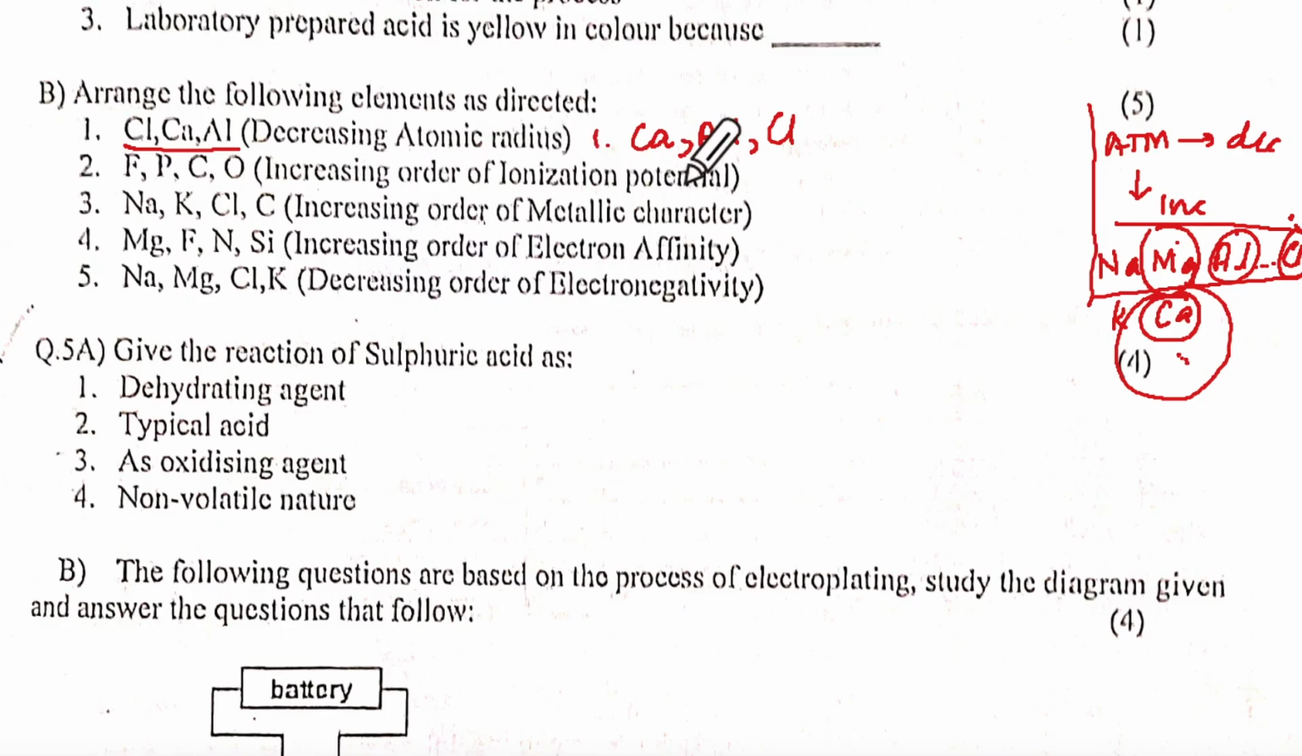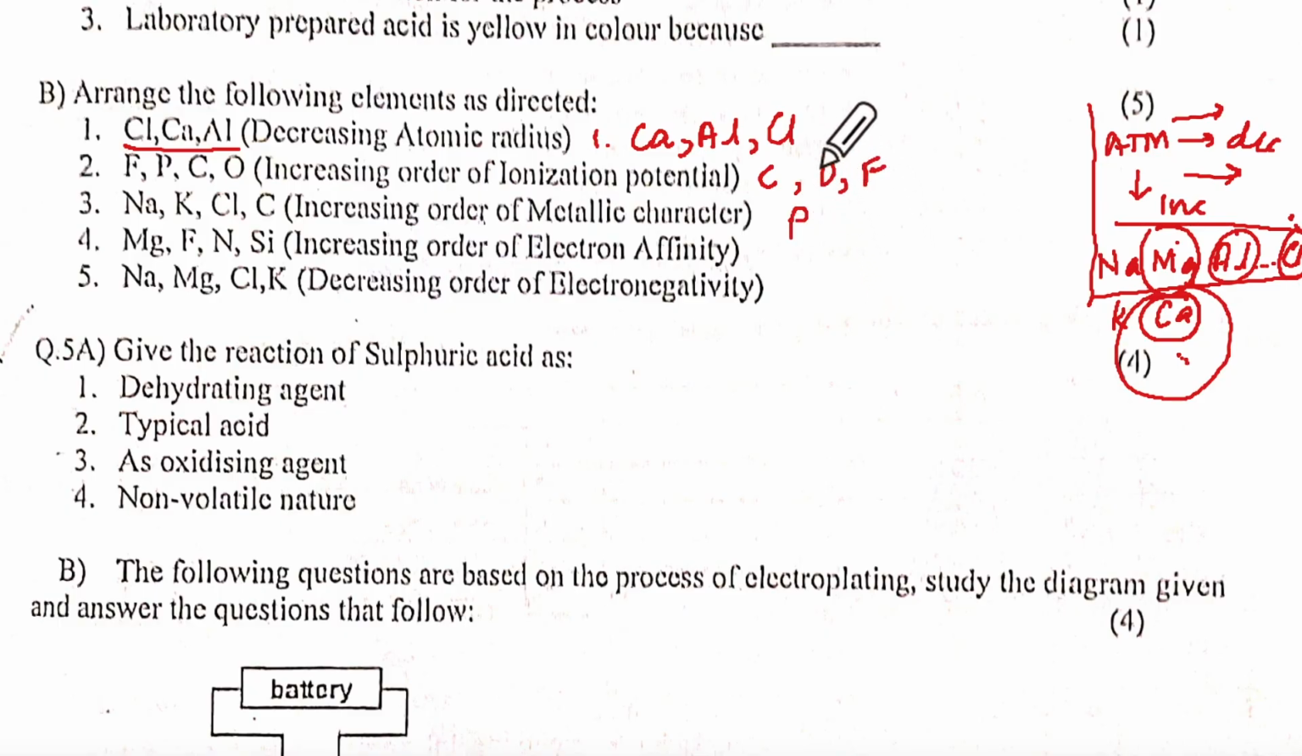Now this is increasing order of IP. IP increases this way, correct? That's one, and decreasing across the period. So are they the same? P, C, O, they are all from the same period, right? So increasing means from left to right: C, then O and then F. Oh, P is in the next one. Okay, P is here.